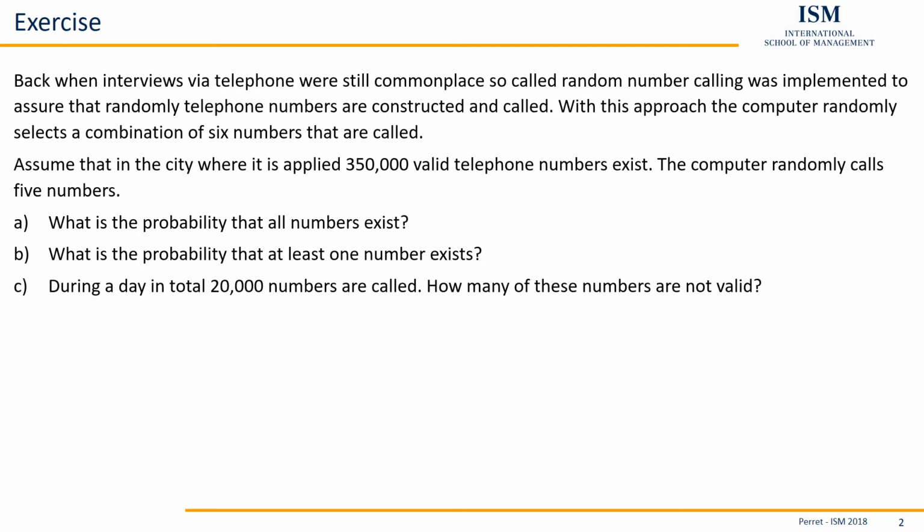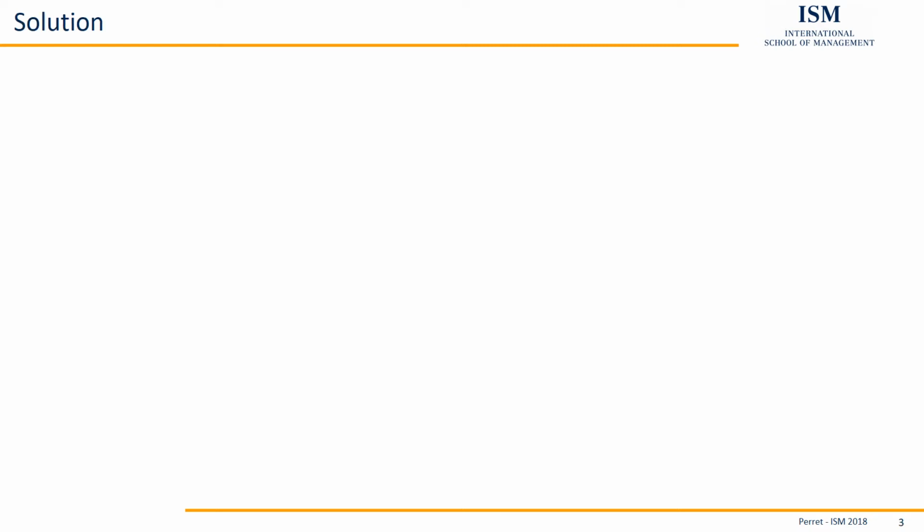As there's no information given that the computer does not call the same number twice, we can assume this to also happen, so the probability will be fixed during the whole procedure. So in this context, we have a fixed probability and thus have to use the binomial distribution. And that's what we're going to use in 3 different parts. So we start with the first part.